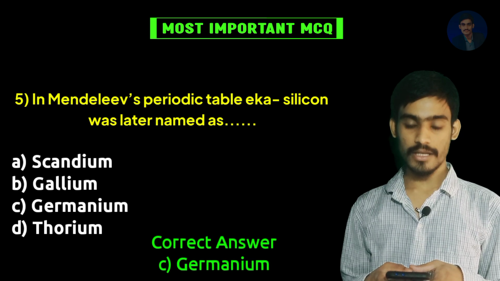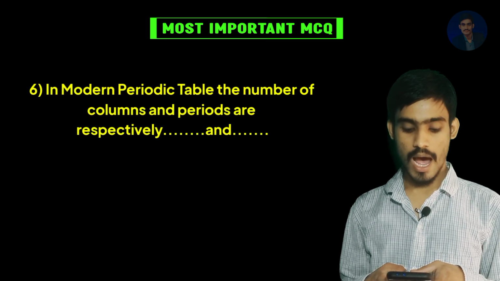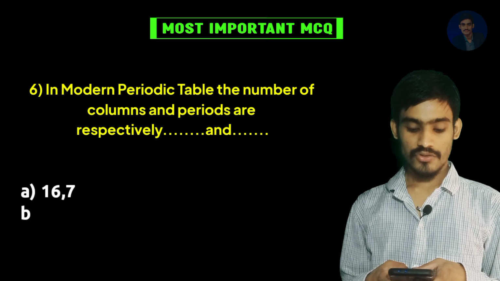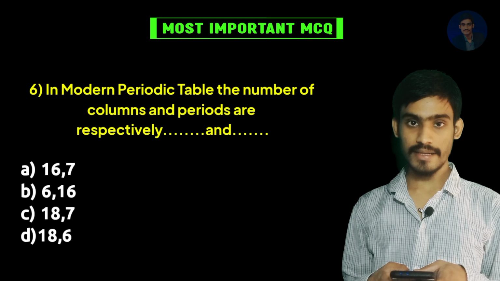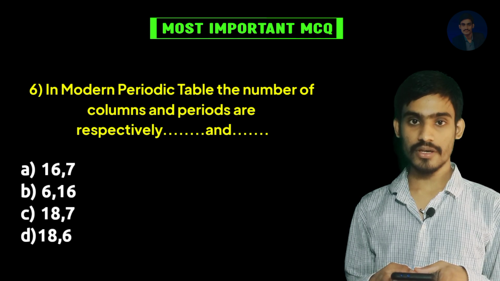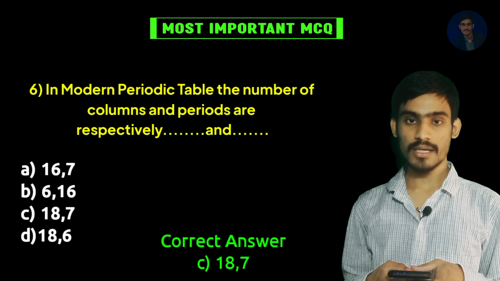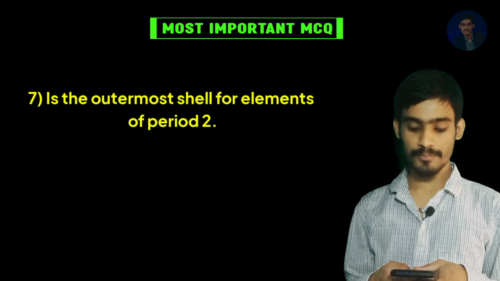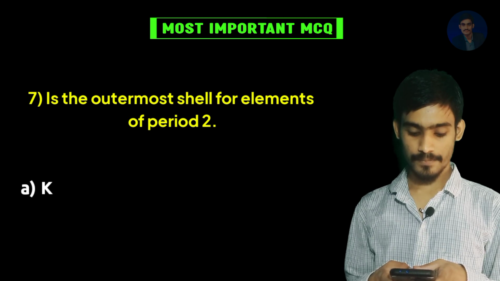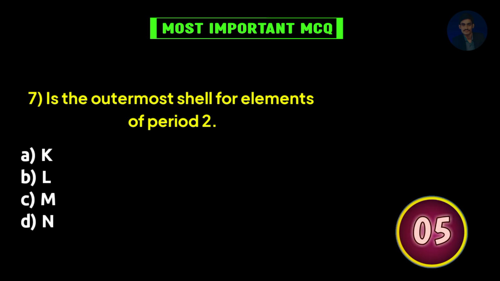Correct answer is germanium. In the modern periodic table, the number of columns and periods are respectively A. 16 and 7, B. 6 and 16, C. 18 and 7, D. 18 and 6. Correct answer is 18, 7. Next, dash is the outermost shell for elements of period 2: A. K, B. L, C. M, D. N.